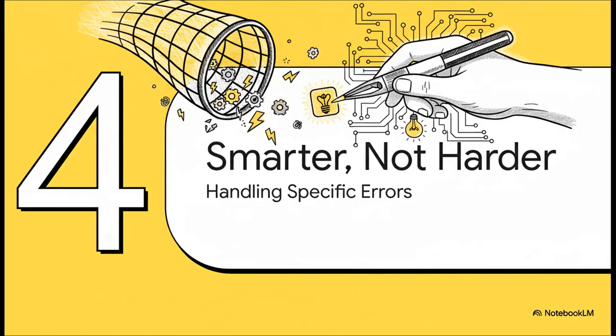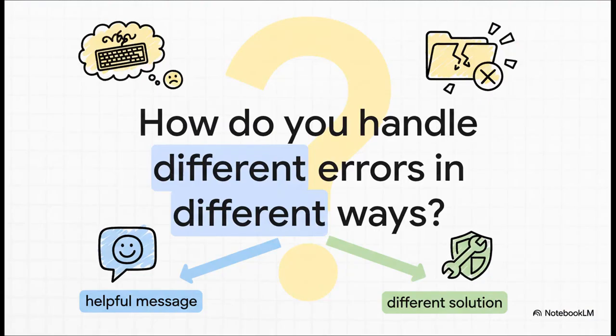Now, catching any old error is a fantastic start, but we can get so much more sophisticated. We can get specific. This is where we level up from using a giant, clumsy net to using a precision tool. It is all about working smarter, not harder. I mean, just think about it for a second. Let's say you're asking a user for their age. Well, what if they type the word "twenty" instead of the number 20? Or what if your code is supposed to open a file, but that file doesn't actually exist? These are totally different problems, right? They deserve totally different responses.